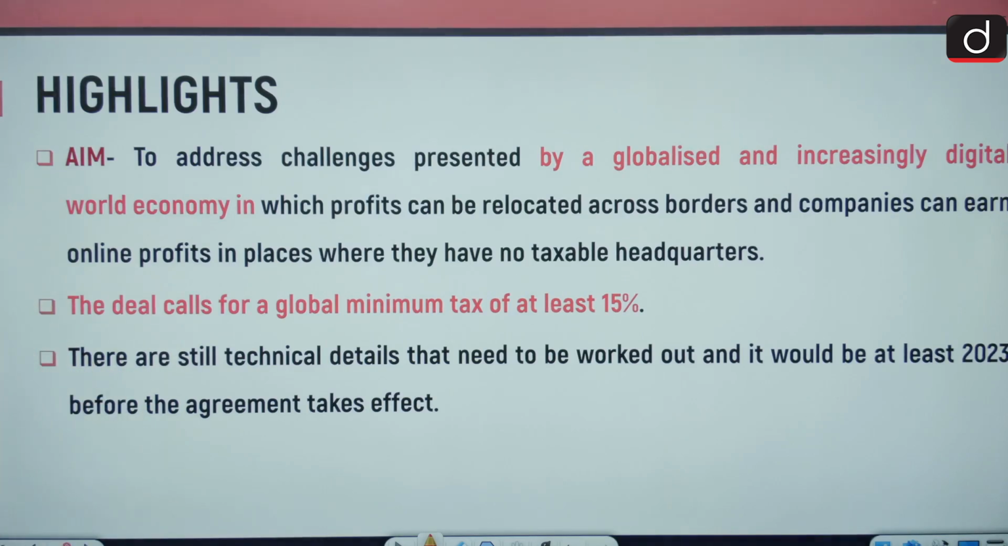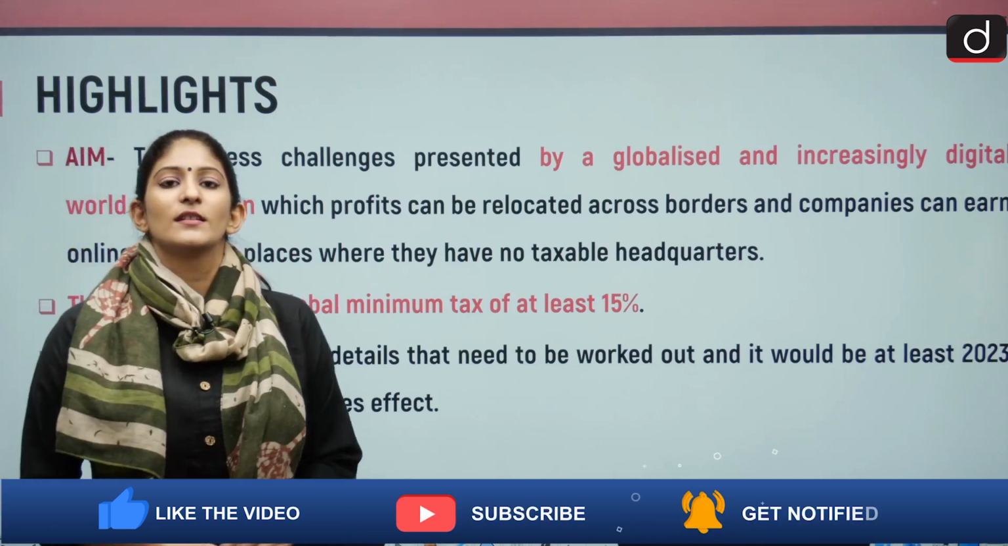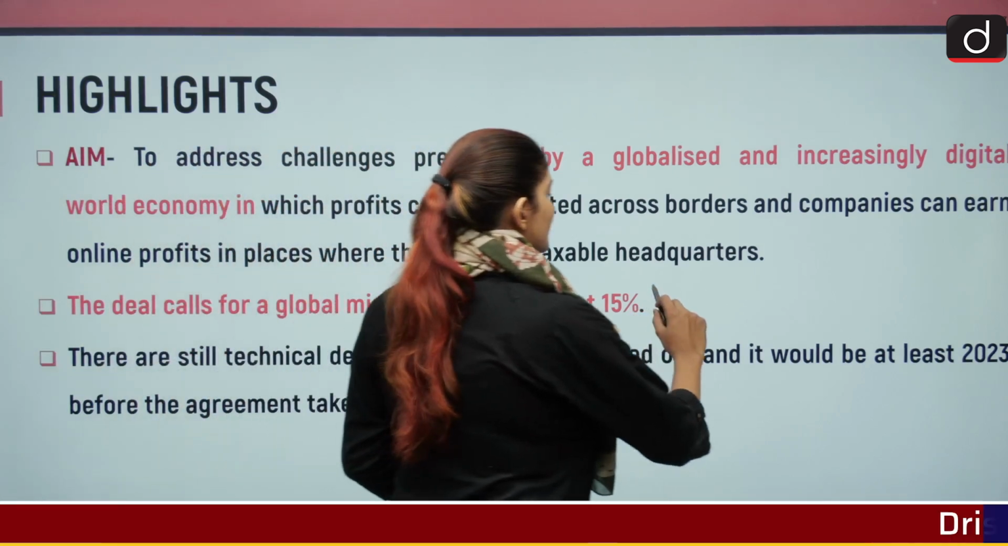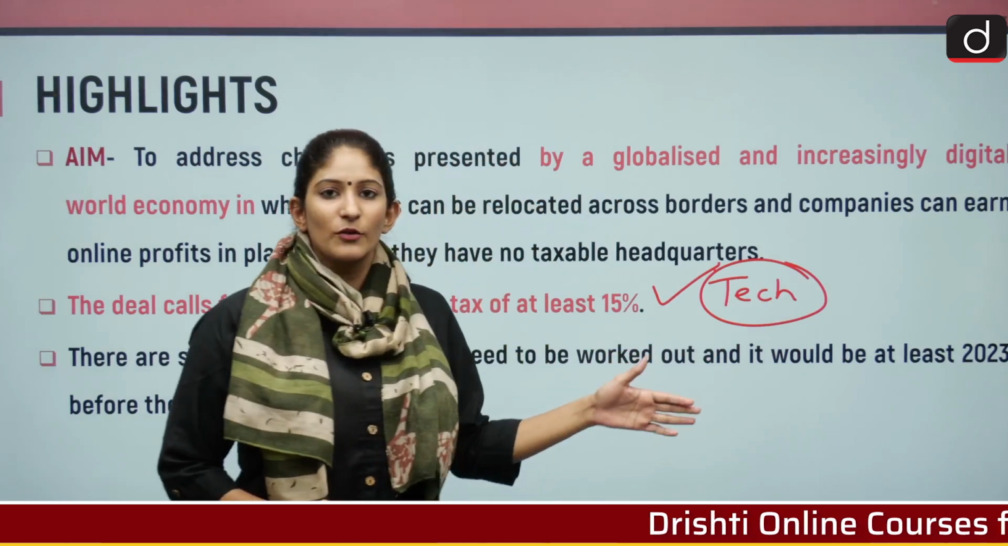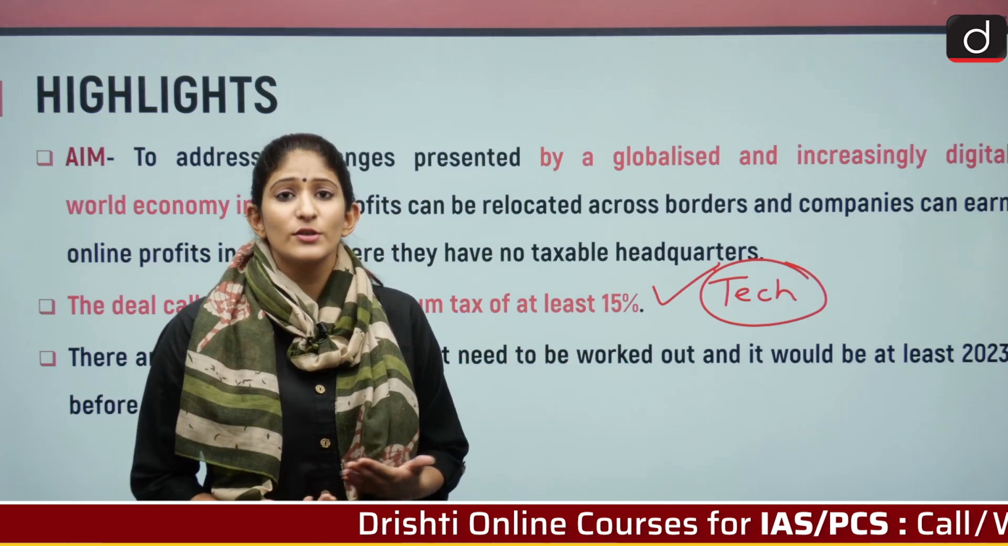The deal calls for a global minimum tax of at least 15%. This is the minimum tax. And there are still technical details which will need to be worked out, and it would be at least 2023 before the agreement takes effect. So, this announcement has been made by OECD, and OECD has said that there are certain technicalities which need to be worked out, and this month only, in the next session, G20 will also look at it.